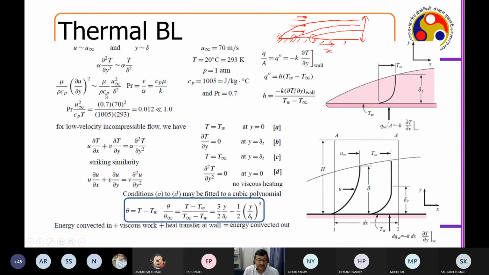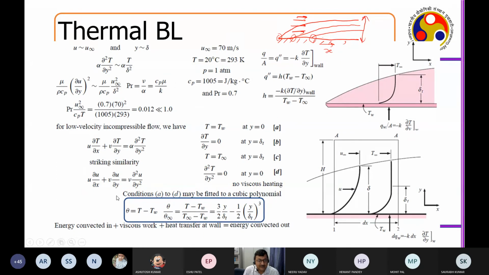If I plug in these values with normal velocities and for water, for temperature and all, you will find that the value of this dissipation term is extremely small as compared to the other terms. So you can simplify this equation into this.